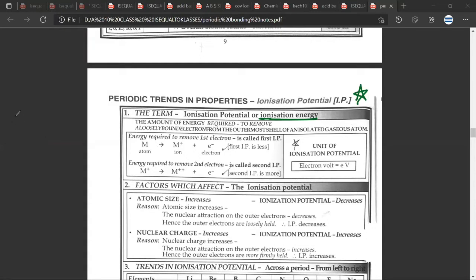So for example, you have an atom of sodium, 2 8 1. You want to remove this 1 electron, so you'll have to give some energy into it. Once you give energy into this, it will become a cation. And that is what they are mentioning here. One thing that you need to understand is that it should be an isolated gaseous atom. So the state should be gas.